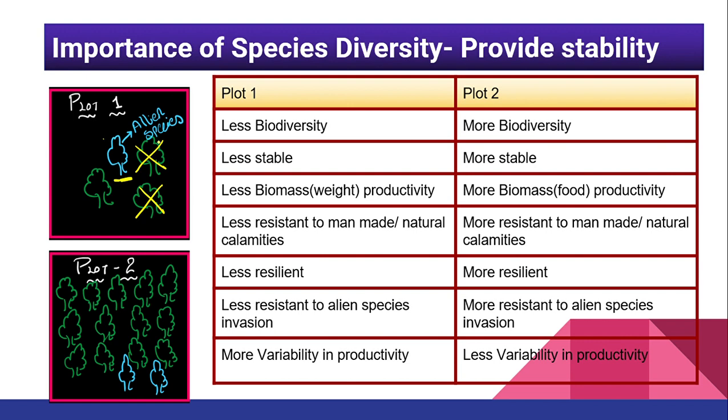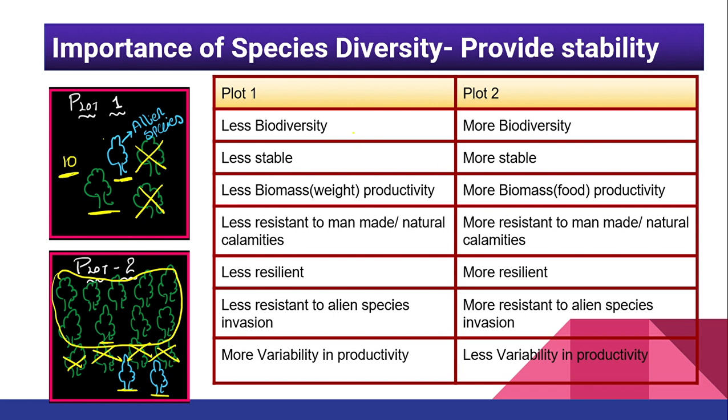So already we have only 3 species. If it is going to destroy 1 or 2 species, how many species will be there? Only 1 species. That means productivity is going to be 10 kg, right? But here, even if 2 alien species are there, if they destroy 1, 2, maybe 3, still we have a lot of species to give me a good amount of productivity, right? So there will be less variation in the productivity when we talk about plot number 2 as compared to plot number 1, right?